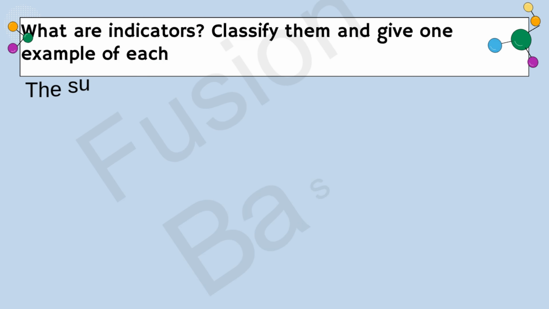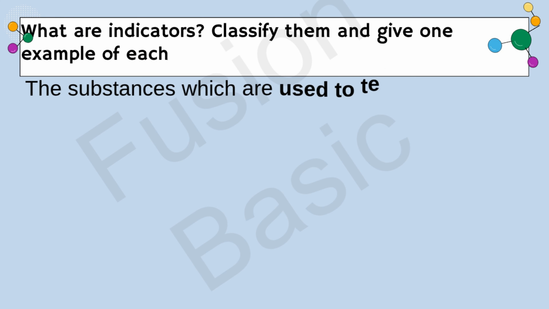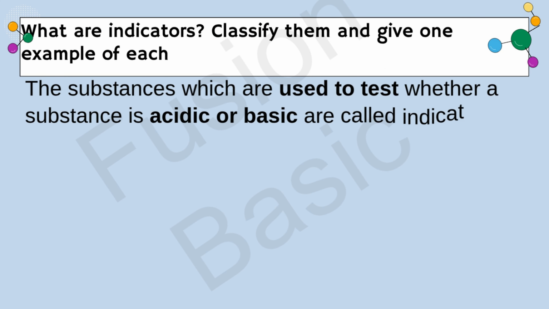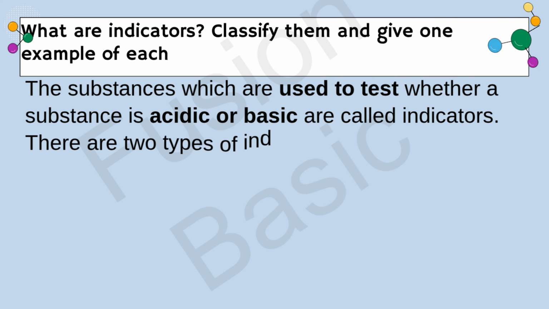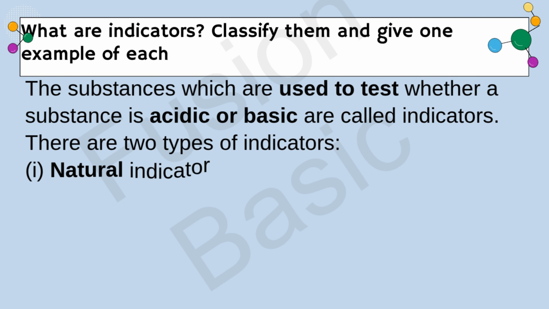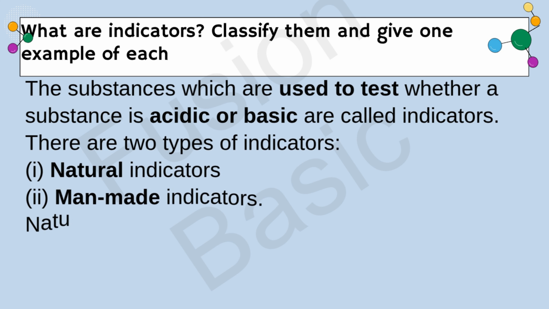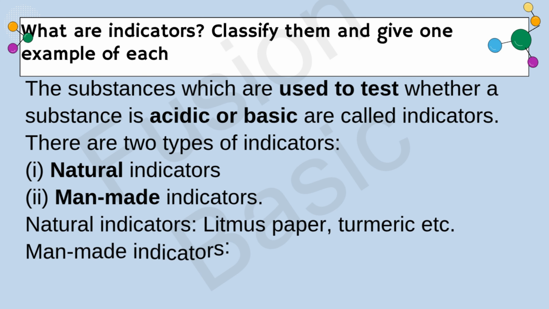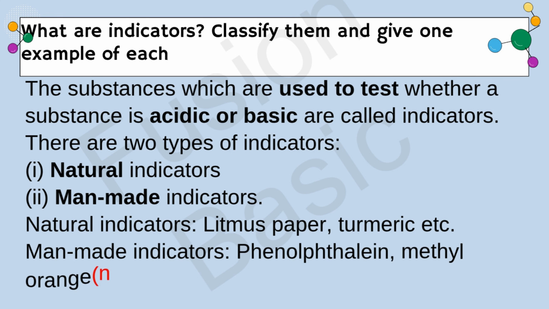Question. What are indicators? Classify them and give one example of each. Solution. The substances which are used to test whether a substance is acidic or basic are called indicators. There are two types of indicators: natural indicators and man-made indicators. Natural indicators: litmus paper, turmeric extract. Man-made indicators: phenolphthalein, methyl orange, not mentioned in book.